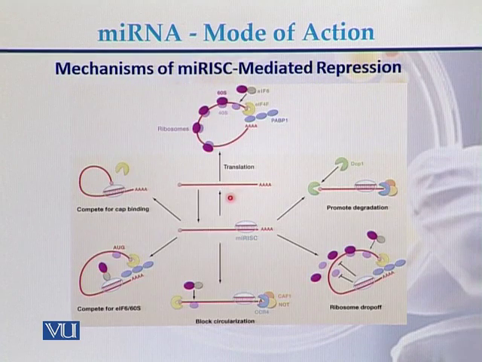Here in this diagram, we can see the mechanism of miRISC mediated repression. This is the messenger RNA. To this messenger RNA, miRISC attaches, and that is how it controls the regulation of the expression of the genes. So once the miRISC attaches to the messenger RNA, it can block the circularization. In another method, it can compete for eIF6 or 60S ribosomal subunits. In another way, it can compete for the cap binding site.